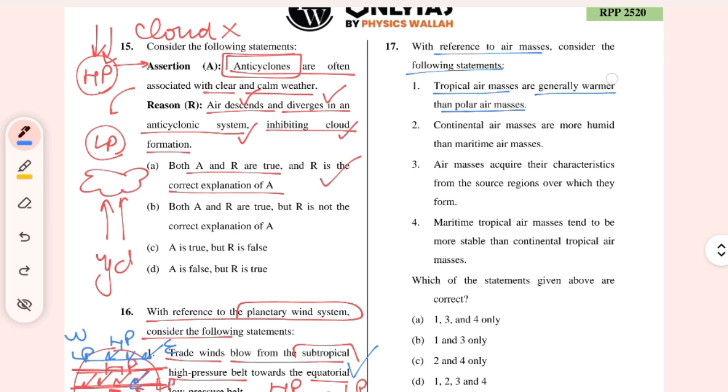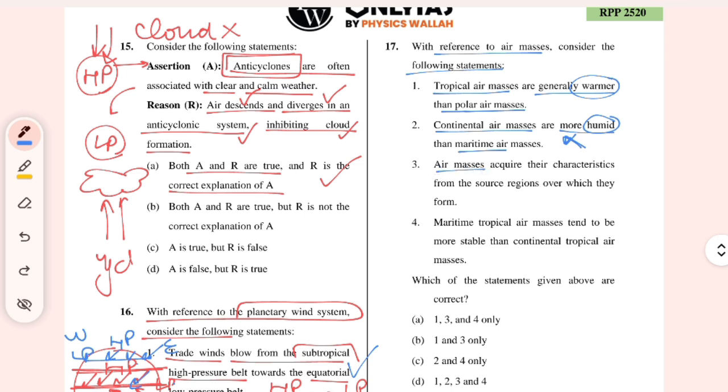Okay, generally warmer. Next, continental air masses are more humid than maritime air masses. Okay, humid means wet. So that is a contrast. So I will not take the second as correct.